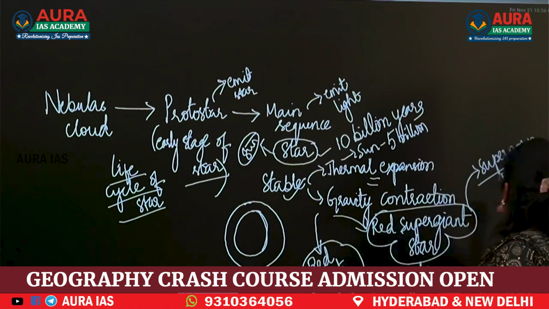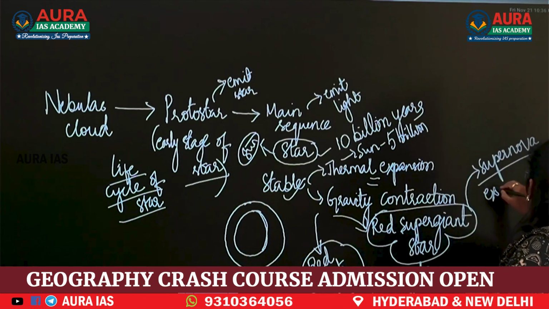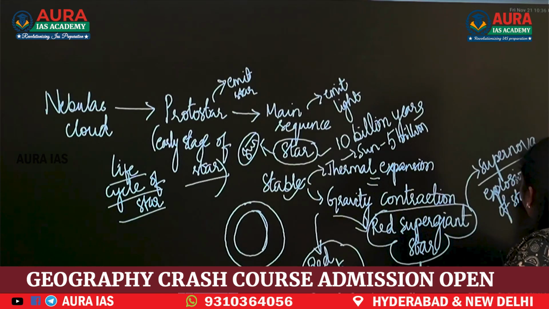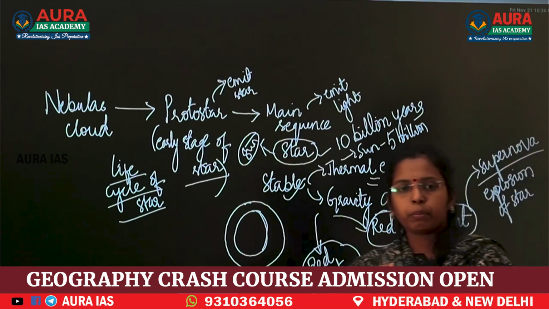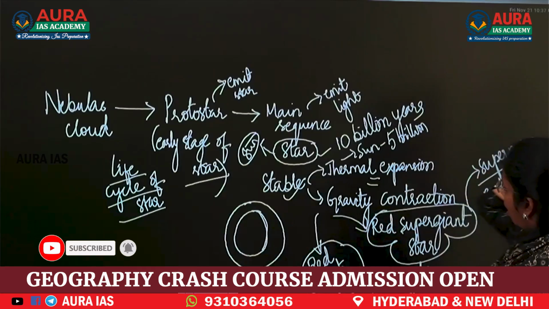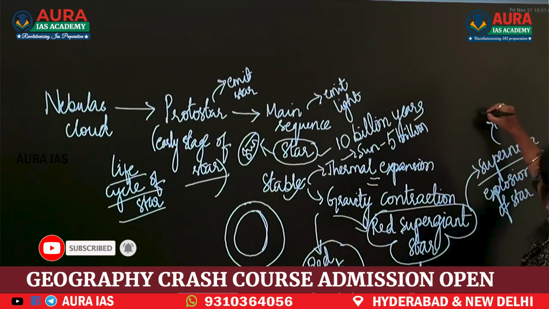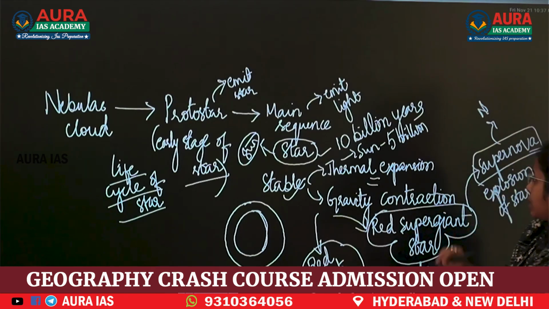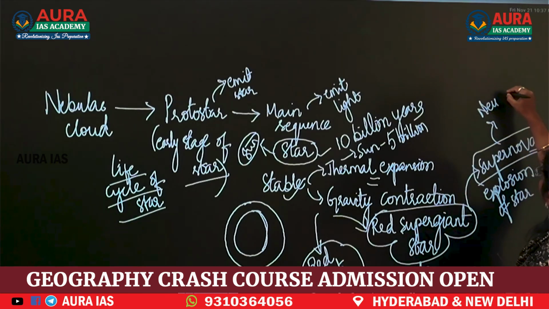Supernova means it is a death explosion of a star. After this explosion, the supernova can become a neutron star or a black hole. After the supernova stage, the star becomes a neutron star.